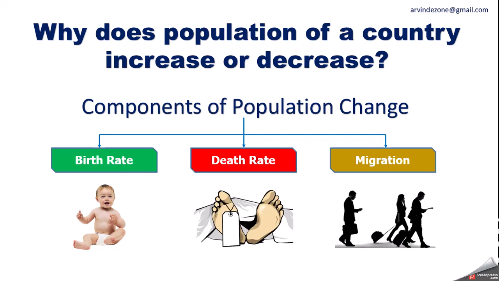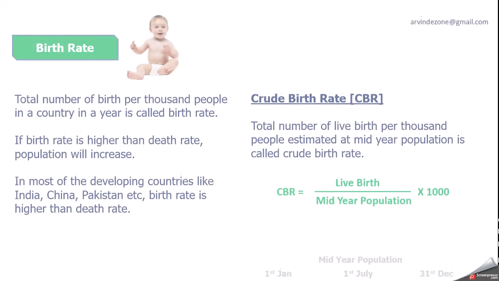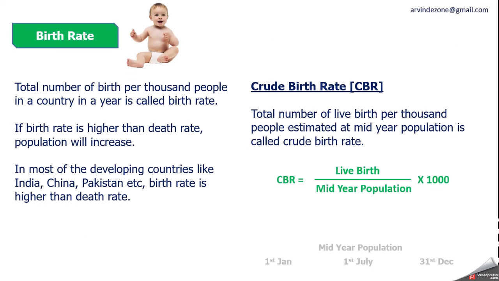Let's take birth rate first. What is birth rate? Total number of births per 1,000 people in a country in a year is called birth rate. If birth rate is higher than death rate, population will increase. In most of the developing countries like India, China, Pakistan, Bangladesh, Nepal, birth rate is higher than death rate.